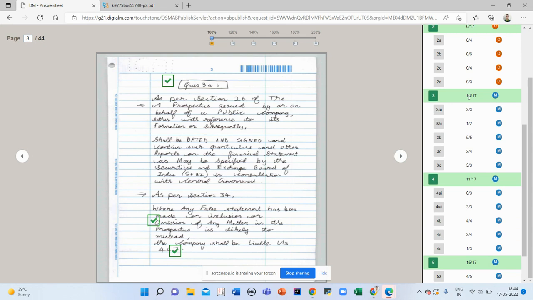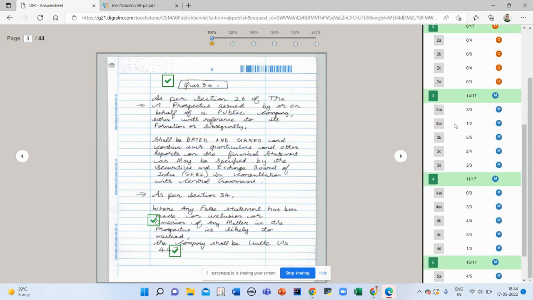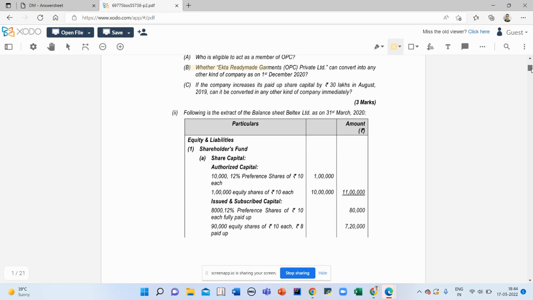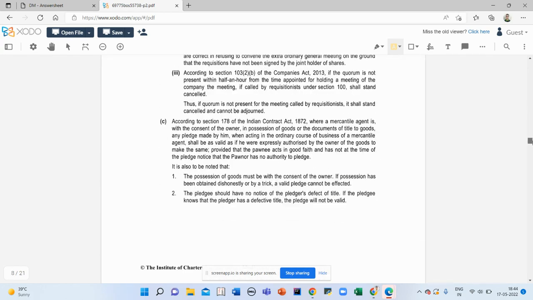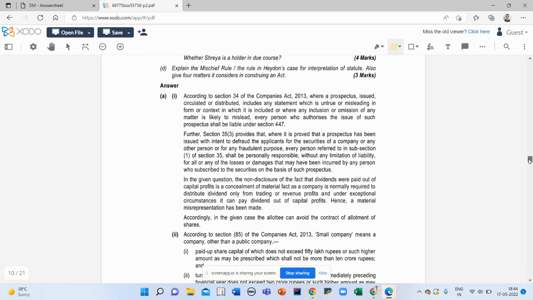3A I answered first, in which I got 14 out of 17. Let me show you what question 3A was, and then I will also show you what the suggested answer was. 3A: a company issued a prospectus. All statements contained therein were literally true. Decide whether the argument of the shareholder as per provision is correct or not. I will show you the suggested answer.